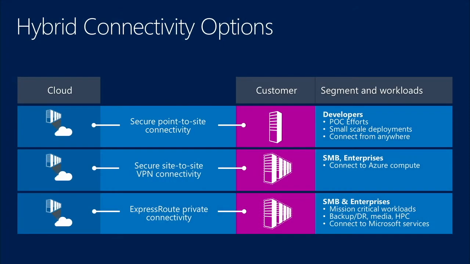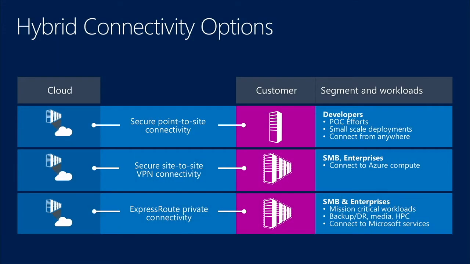Site-to-site connectivity allows you to use secure IPsec VPN to connect one or more networks from on-premises directly to Azure, or from Azure to Azure, whatever you want to do. The use cases here are really just hybrid connectivity directly to your virtual machines or Azure Cloud Services. And the final option is Azure ExpressRoute. Azure ExpressRoute is private, dedicated connectivity between your data center and Azure, but it also involves using a third-party ExpressRoute partner.